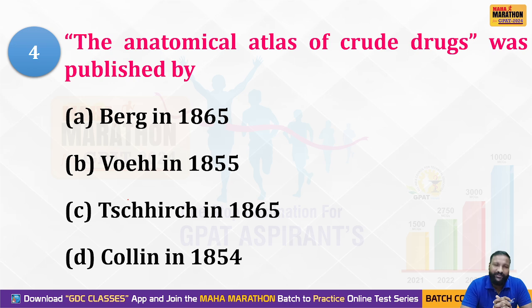Meanwhile, you're watching the video. Yes, immediately post your answers so that we can know the best of your knowledge. Yes, we'll see the right option for this question. I hope it is A. Yes, in 1865 who published the anatomical atlas of crude drugs.